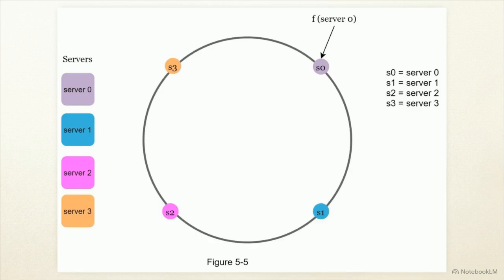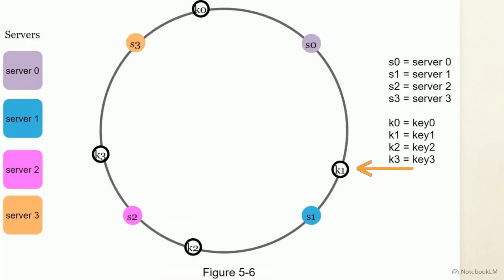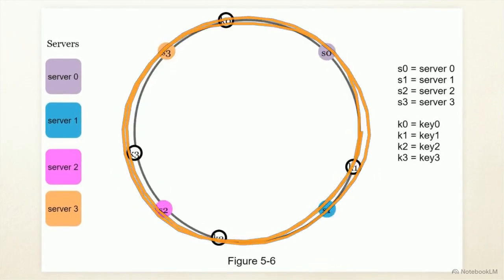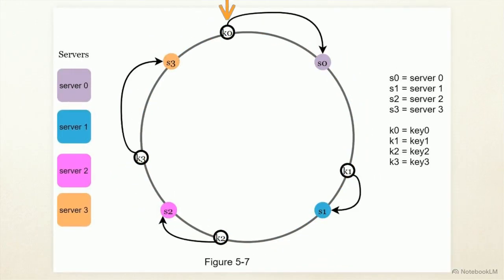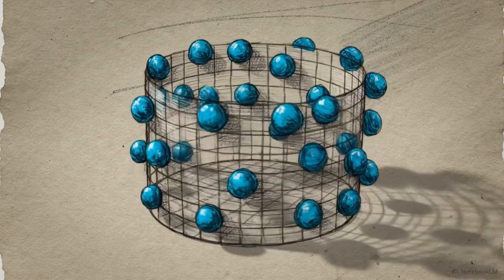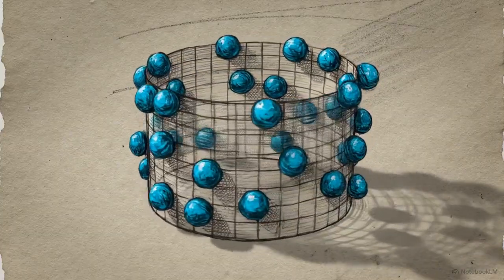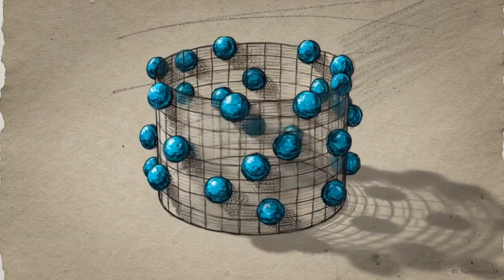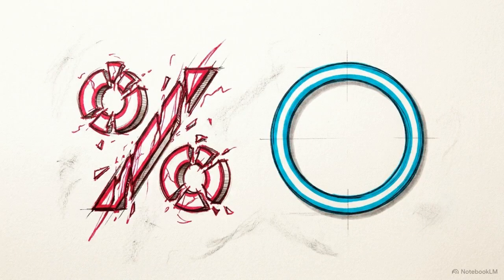First, the system processes the physical servers' IP addresses through a hash function, assigning them fixed positions directly onto that ring. Next, incoming data keys are passed through that same hash function, projecting the data into the same spatial environment as the servers. This establishes a routing rule. Land on the ring at the key's hash position and walk clockwise along the perimeter until striking the first available server. By projecting infrastructure and data onto an independent mathematical plane, data ownership is defined by spatial proximity rather than cluster size. We can test this against the scenarios that broke the modulo approach.